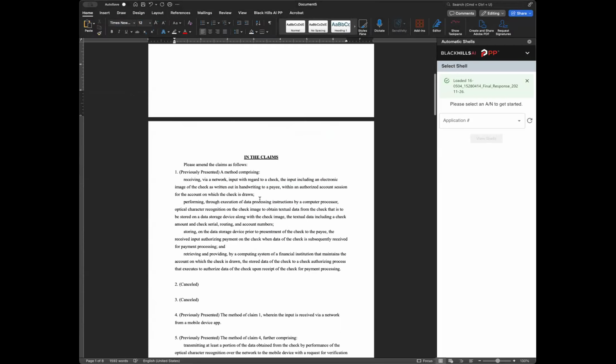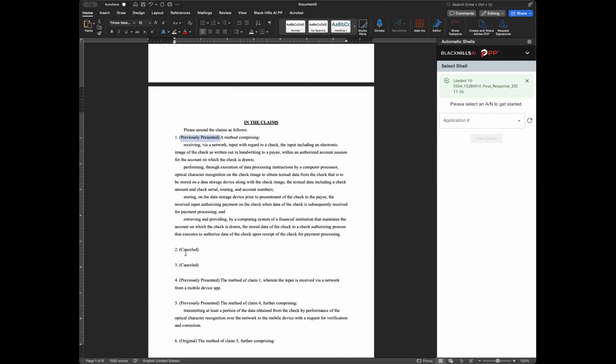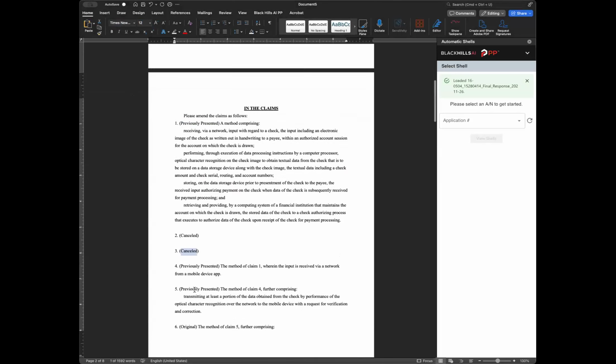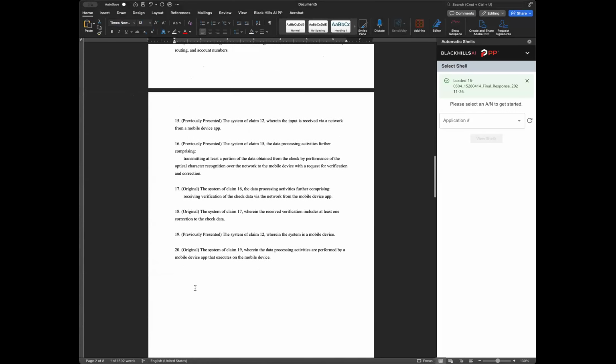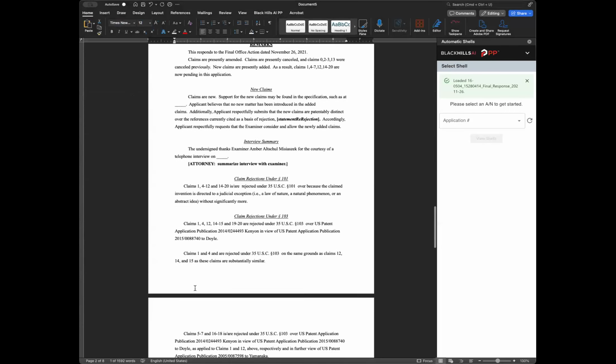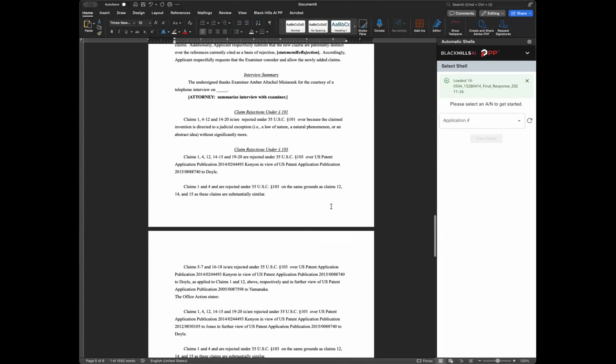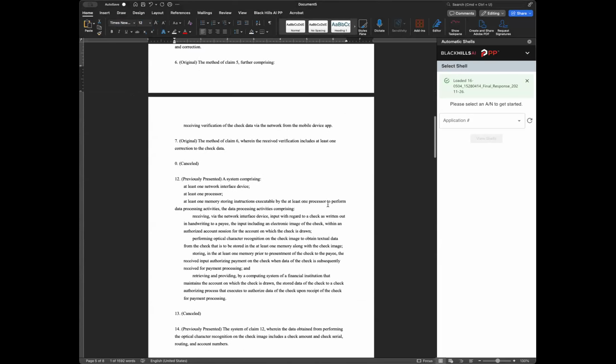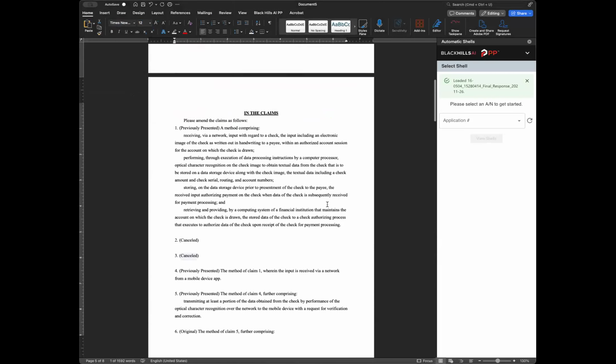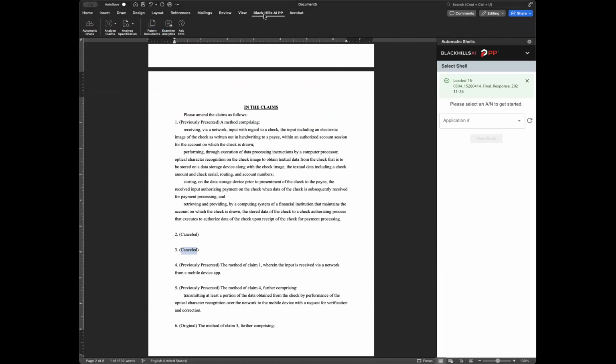So I have an office action response shell. The claim status identifiers are updated automatically. All the claims are in here. It has the headers for all the claim rejections. Sorry if I'm scrolling too fast for you. So that's this, okay? So just real quick here, go back to the plugin or to the add-in, okay?